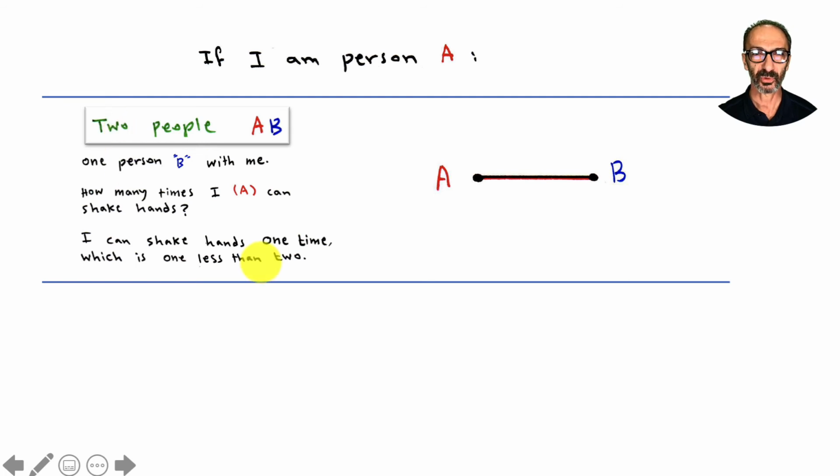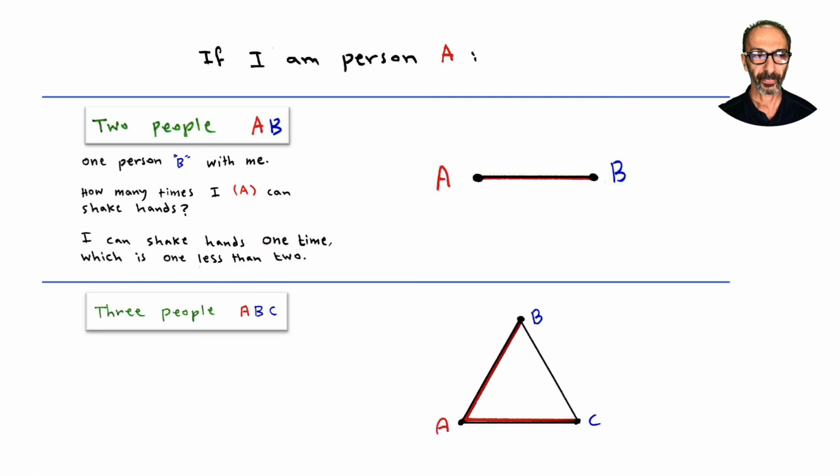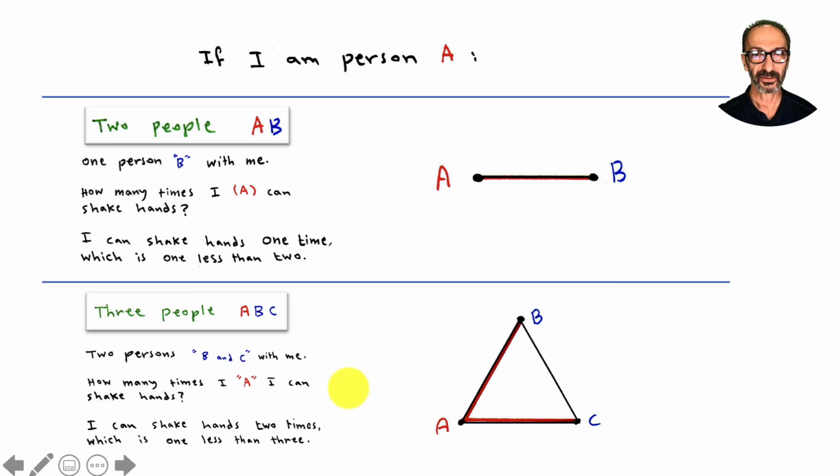Let's see if that works for more people than 2. 3 people, ABC. How many times could I shake hands? Well, I could shake hands 2 times, which is 1 less than the number of people, 3.